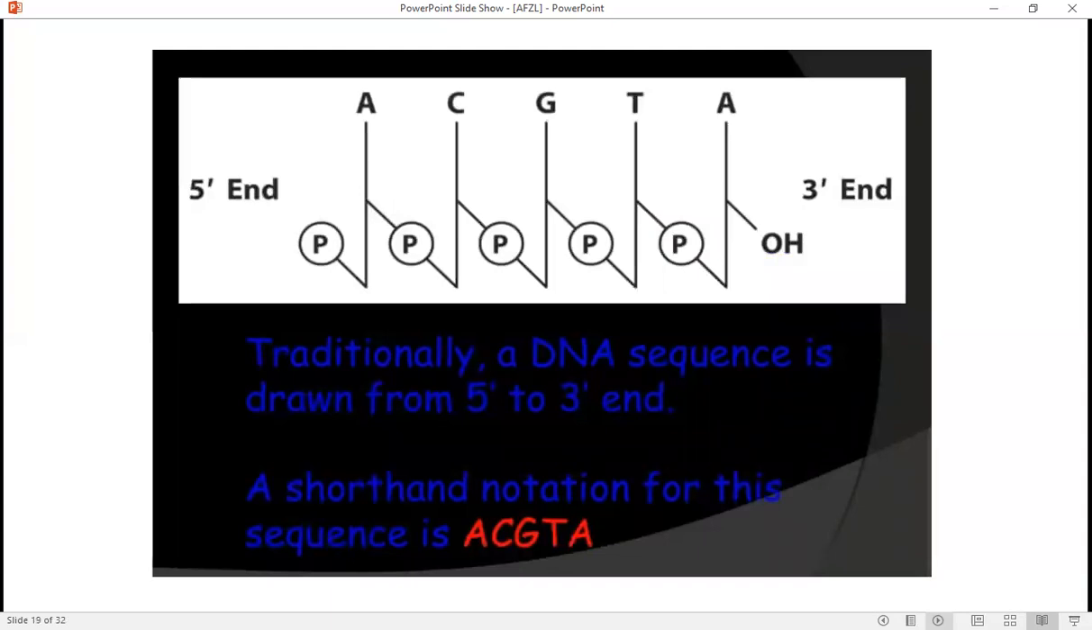Traditionally, a DNA sequence is drawn from 5 prime to 3 prime end. Here in the 5 prime end, a phosphate group is present, and in the 3 prime end, a hydroxyl group is present.